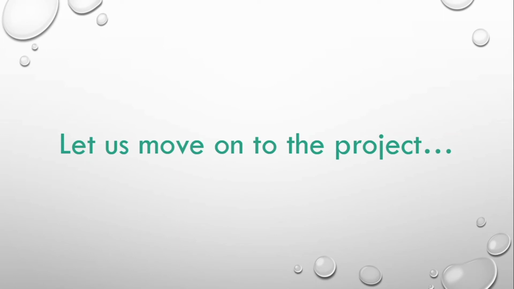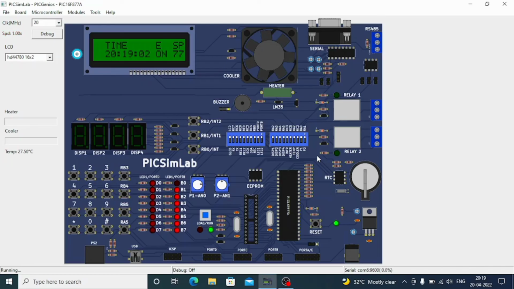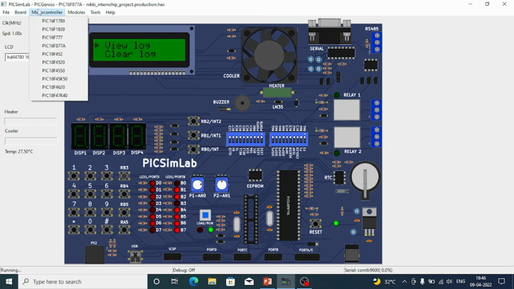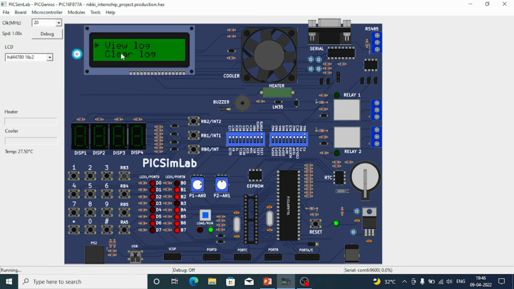The project implementation will be explained by my friend K. Nikita. Hello everyone, I am K. Nikita from 3rd year ECE department. I am going to explain our project Car Black Box. This is the project, and the type of board is PICGenios and the microcontroller is PIC16F877A. Let me load the file once again.